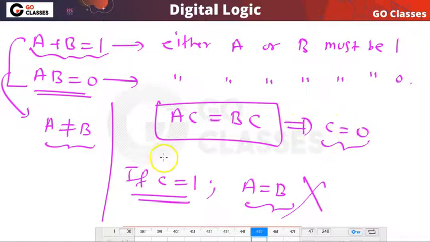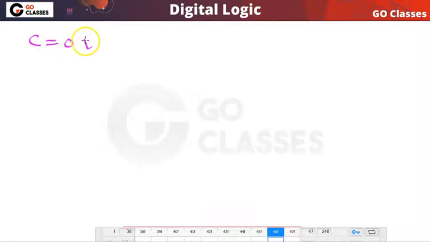C should be 0 because you can notice A and B are different. If A is 1, then B is 0. If A is 0, then B is 1. And this equation cannot satisfy if C is 1. If C is 1, then A will be equal to B. But this is a contradiction because we have already seen that A is not equal to B. So from this I can say that C cannot be 1. So C has to be 0. C is definitely 0.